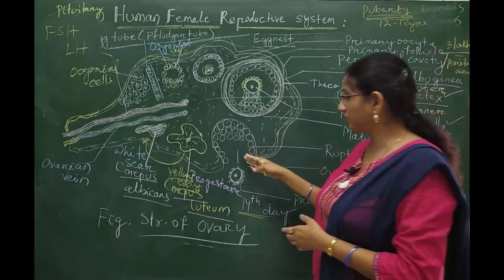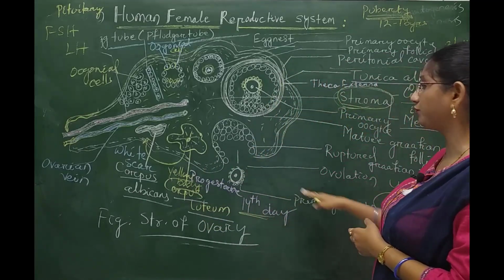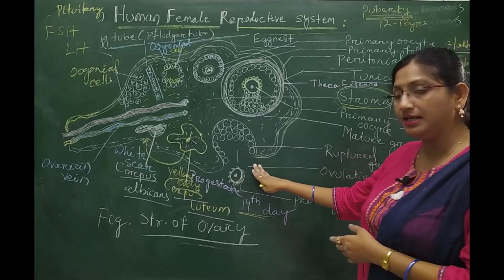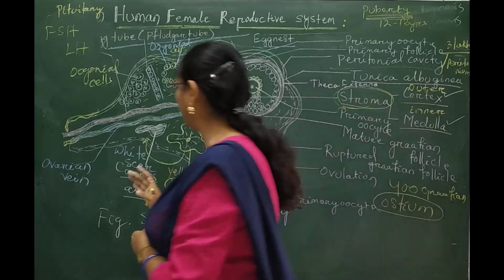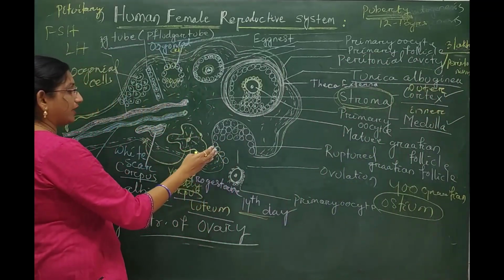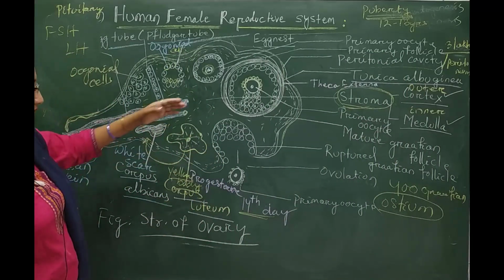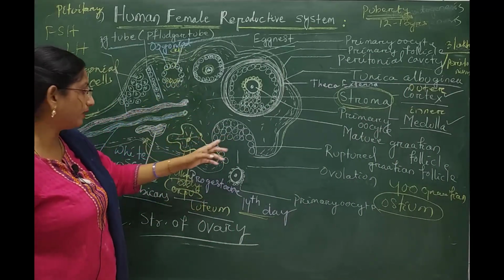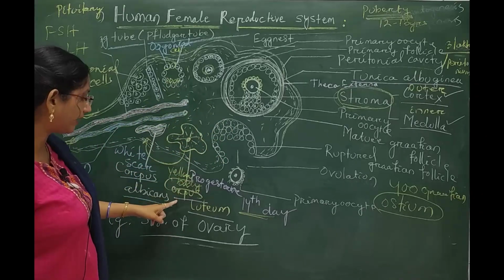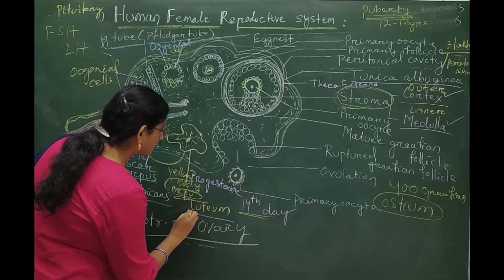By the process of ovulation, the ovum is released from the mature Graafian follicle. After the release, the remaining part of the ruptured Graafian follicle is converted into an endocrine mass called the corpus luteum.